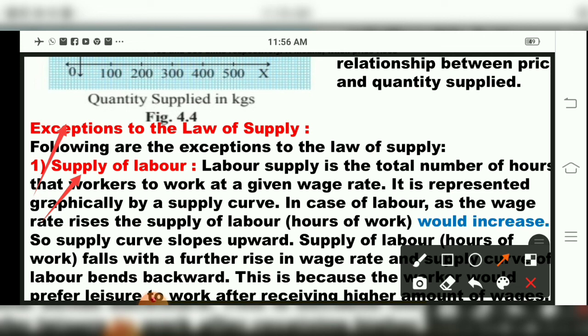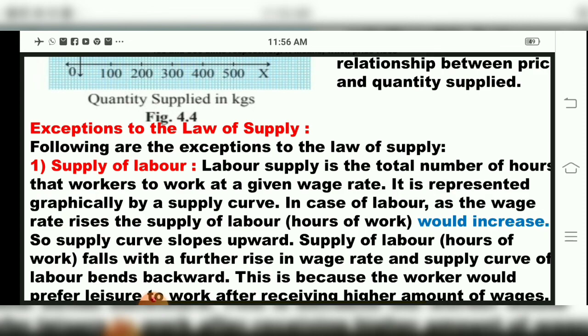See what they have told, children. Say if my one day salary is increased, suppose I was getting 100 rupees for 2 hours, but now I am getting 200 rupees. But for what? For 3 hours. That means my working hours have increased. So when my working hours increased, my salary increased. What happened here? When my salary increases with working hours, the supply curve will move in an upward direction. So the supply curve slopes upward.